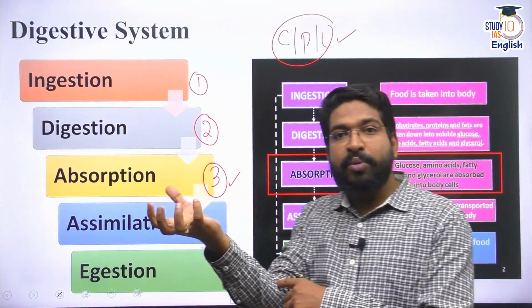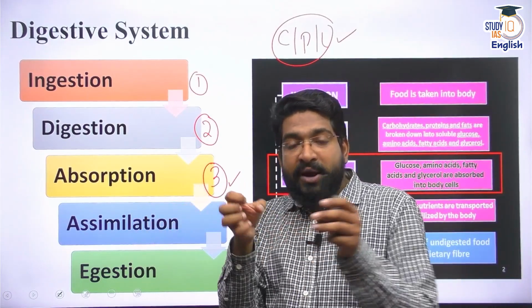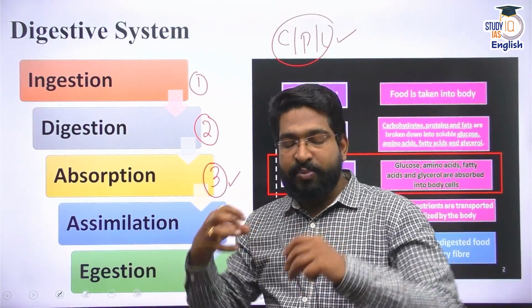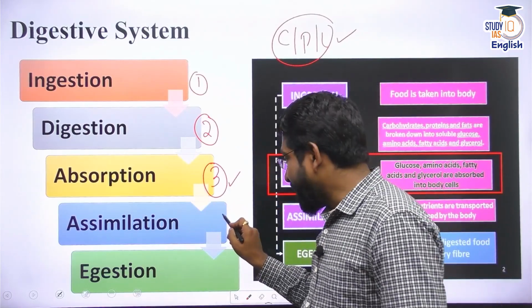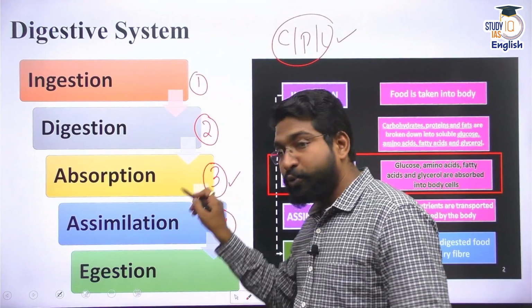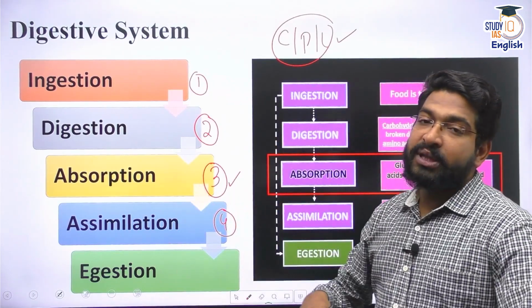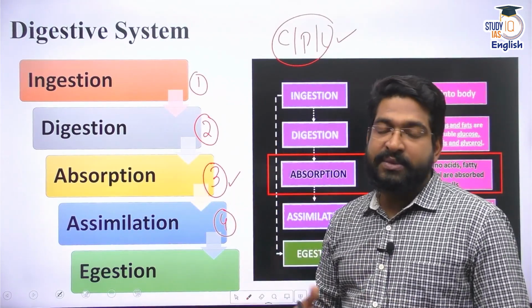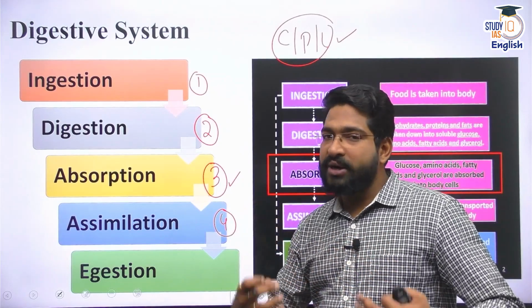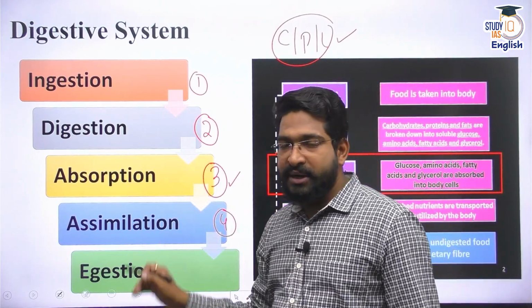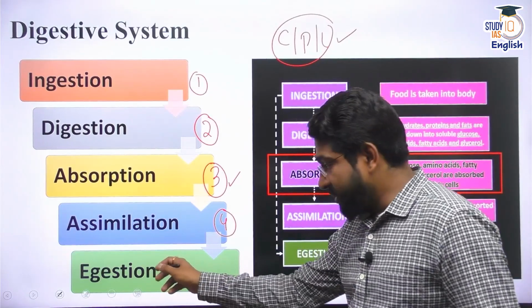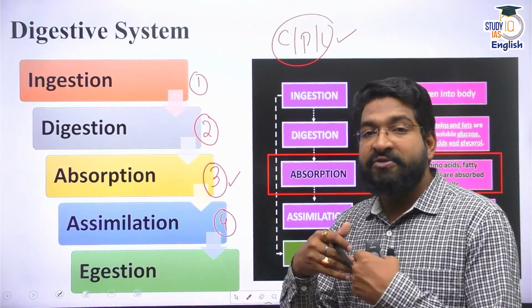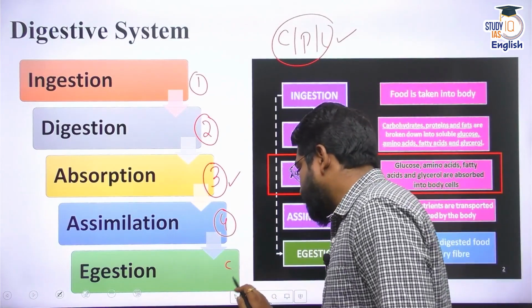It will go into the blood, and from that blood, it will reach each and every cell, where the nutrients are assimilated in our body, which is the fourth step. And then finally, the byproduct of our digestive system, whatever is not digested, not absorbed, not assimilated, whatever waste material is left out, is removed. Egestion is the process of removal of the waste. So this is the process.